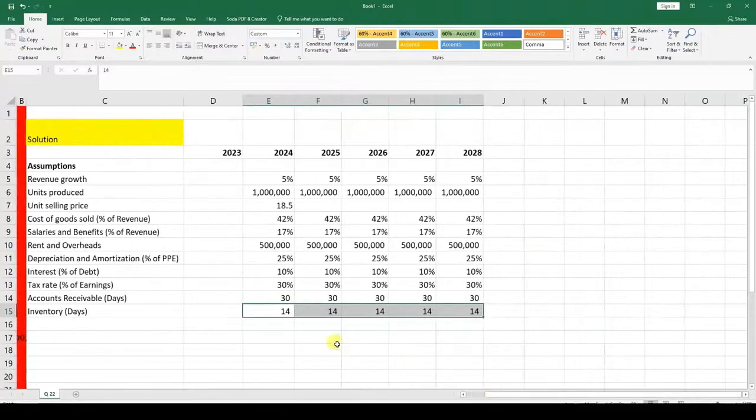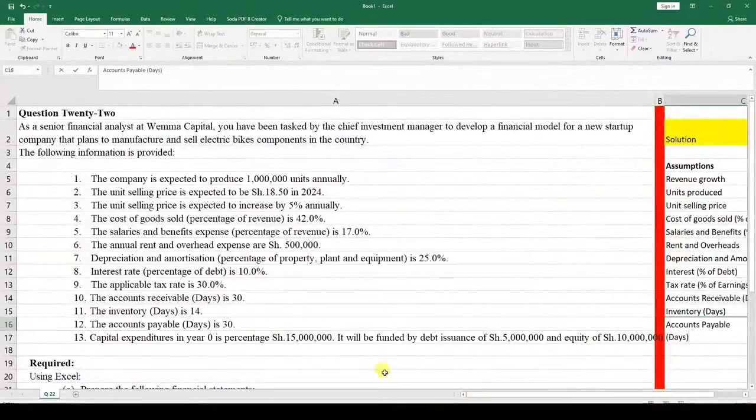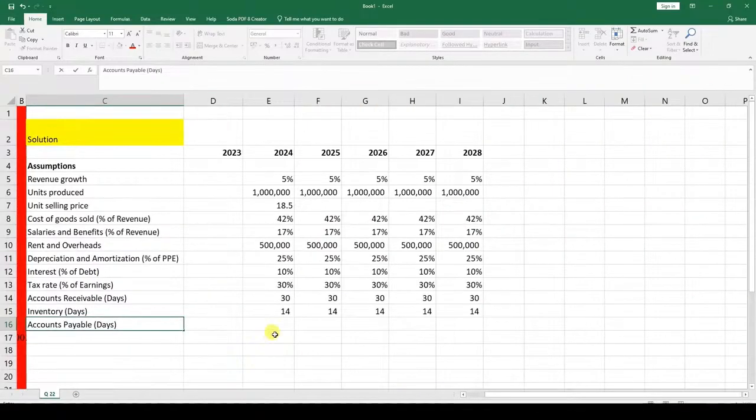Accounts payable. This is of course in days. So we've been told the days, just to confirm, note number 12, the accounts payable days is 30.